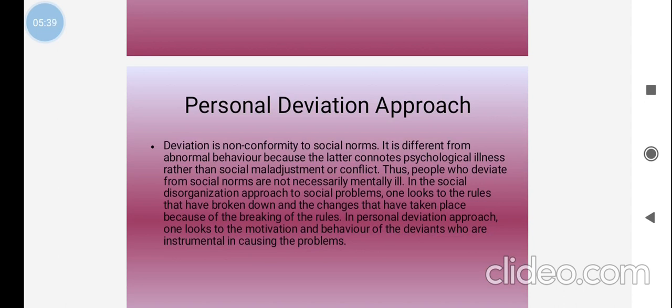It is different from abnormal behavior because the latter connotes psychological illness rather than social maladjustment or conflict. Thus, people who deviate from social norms are not necessarily mentally ill.